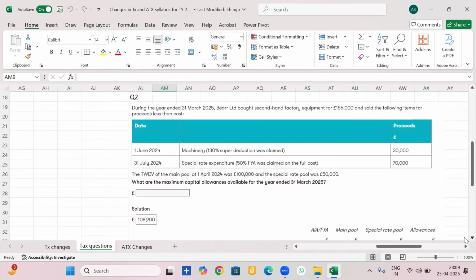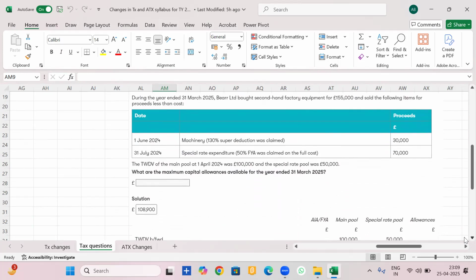Now let's look at the next one also, people, just to be absolutely clear about this topic. During the year ended 31st March 25, Bear Limited bought second-hand factory equipment for 1,55,000 subject to annual investment allowance. Don't forget that. And sold the following items at proceeds less cost. You can see here there's a machinery sold on which we have claimed the 130% super deduction earlier. So what should we do? We should take 100% of disposal or cost, whichever is lower, that amount, and reduce your capital allowances and show it as a balancing charge.